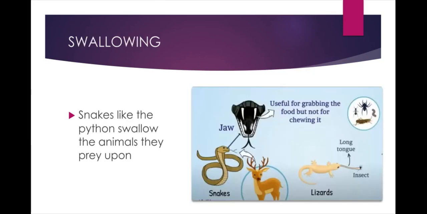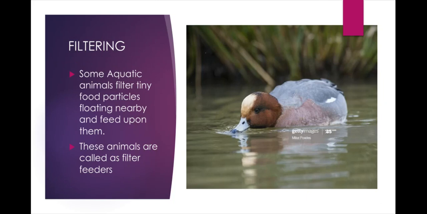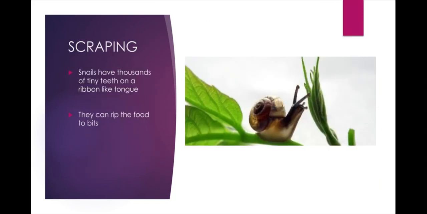Swallowing. Snakes like the python swallow the animals they prey upon. Filtering. Some aquatic animals like duck filter tiny food particles floating nearby and feed upon them. These animals are called filter feeders. Scraping. Snails have thousands of tiny teeth on a ribbon like tongue. They can rip the food to bits.